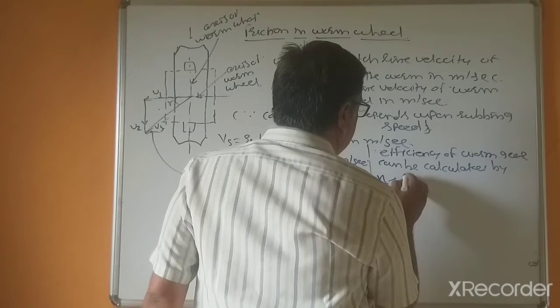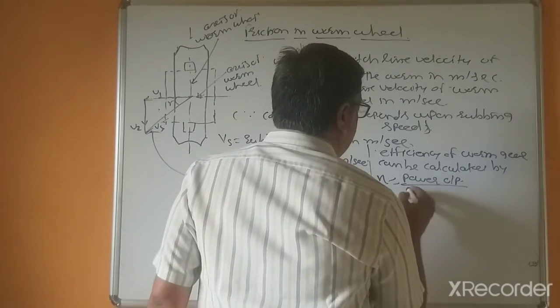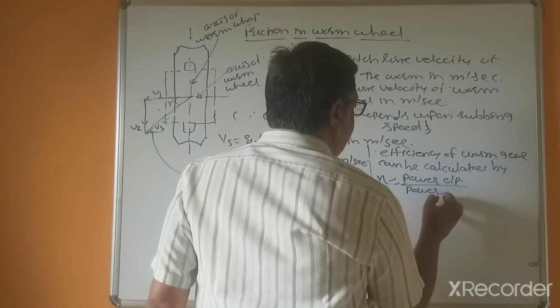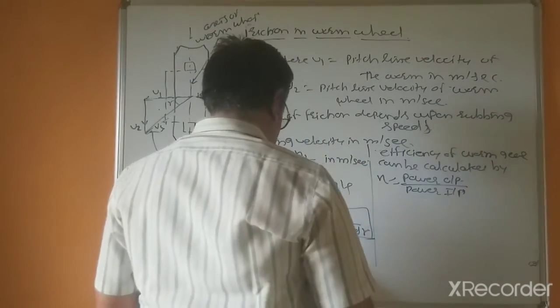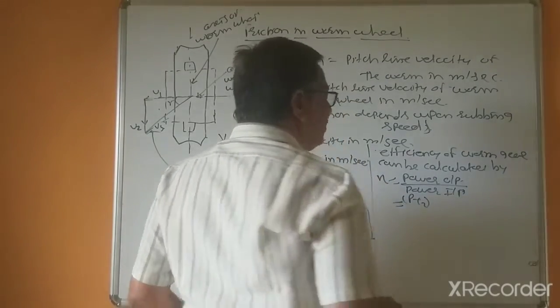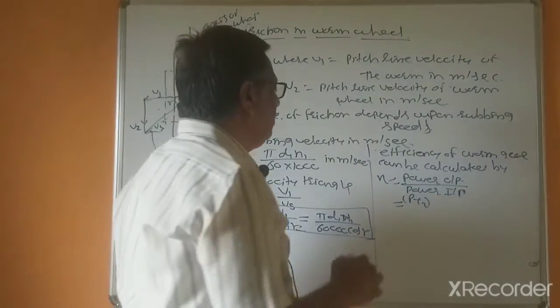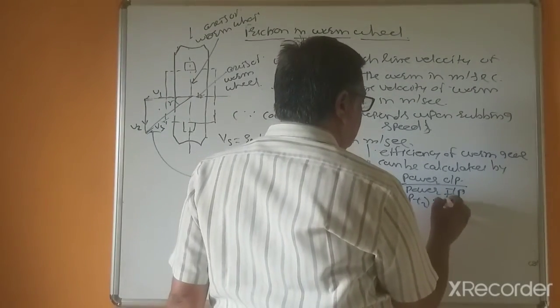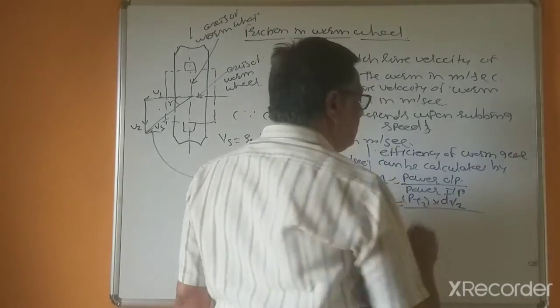Efficiency equal to power output, what you are getting, and what we are spending, power input. This is equal to PT2, the tangential force acting on the worm wheel, multiplied by D2 divided by 2, the pitch circle diameter.